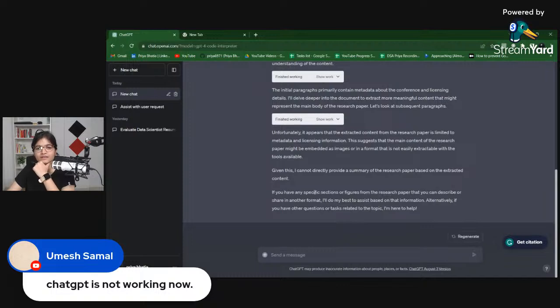So it is saying that, unfortunately, the extracted content from the research paper is limited to metadata and licensing information, and the main content of the paper might be embedded as images.